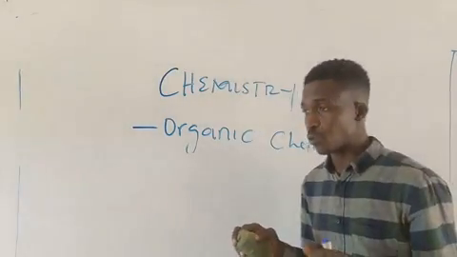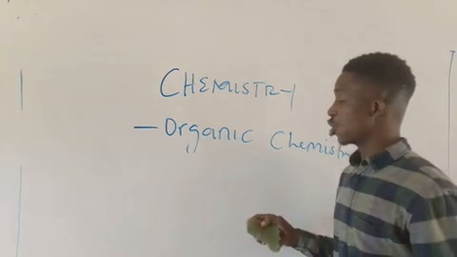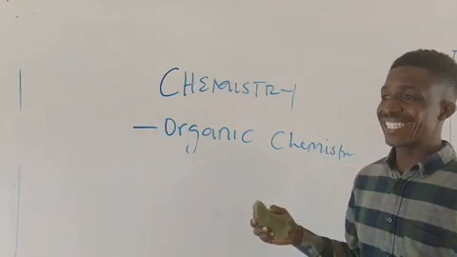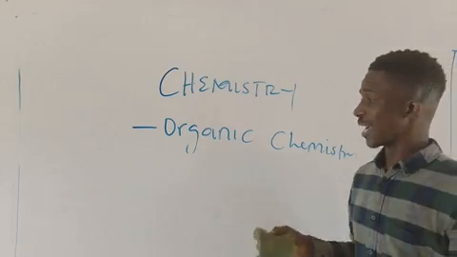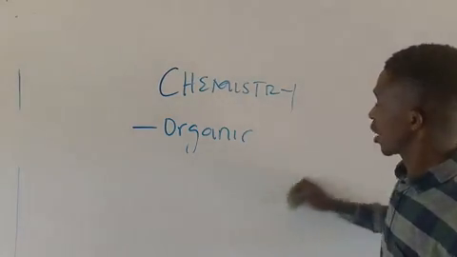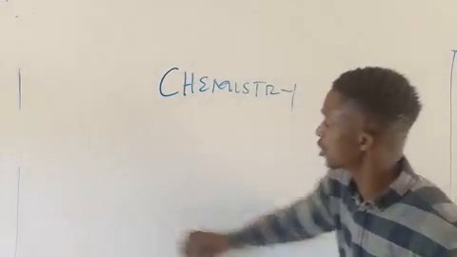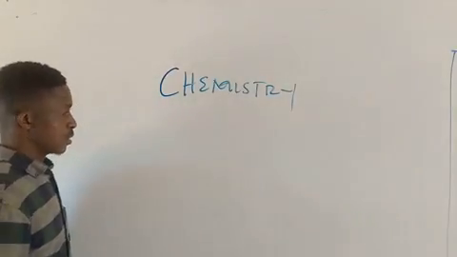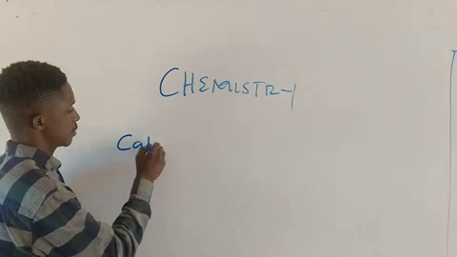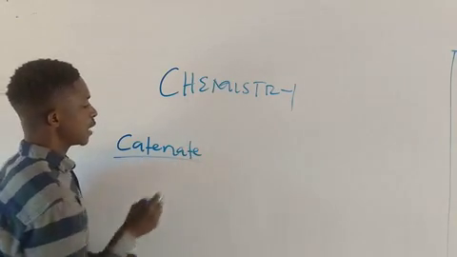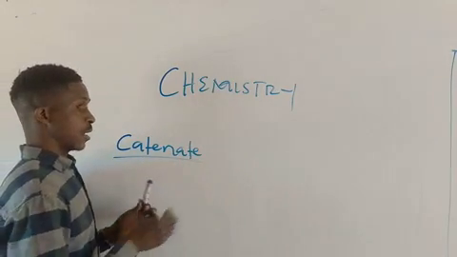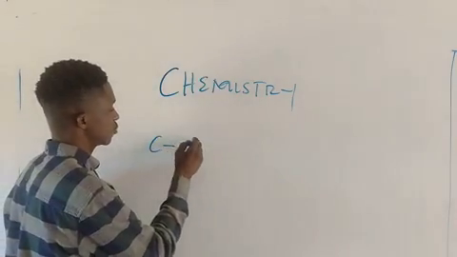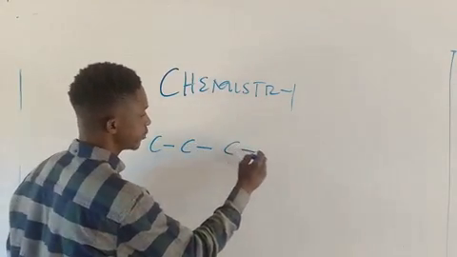Number one reason why we have so many organic compounds in the world today is the ability of carbon to catenate. Let me write something small here. Catenation means carbon bonded to carbon, bonded to carbon, bonded to carbon.